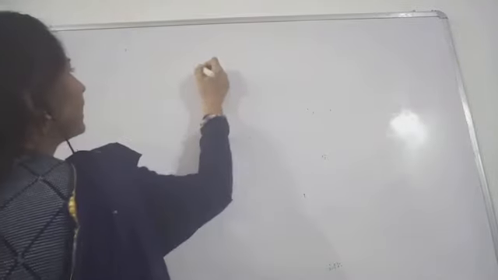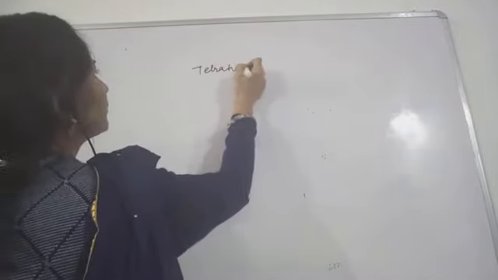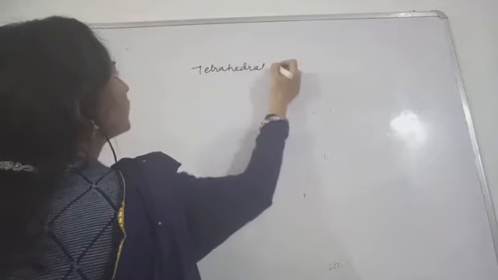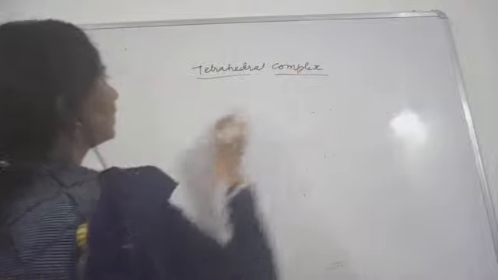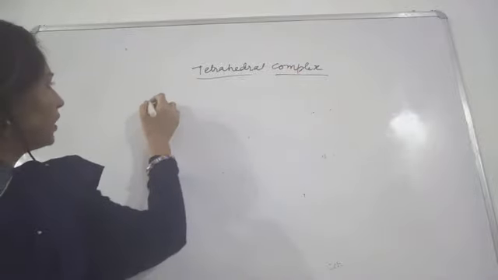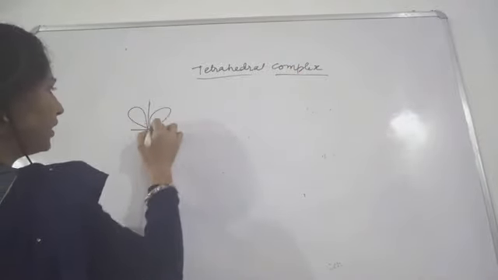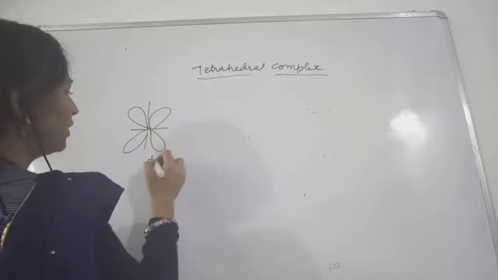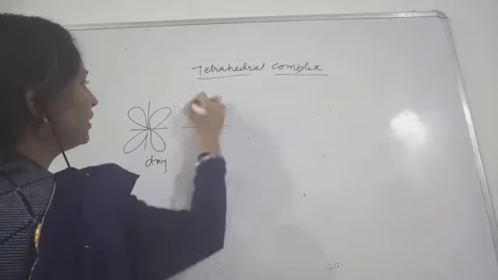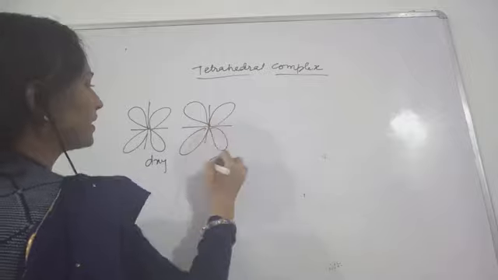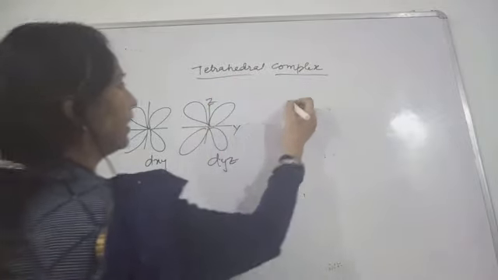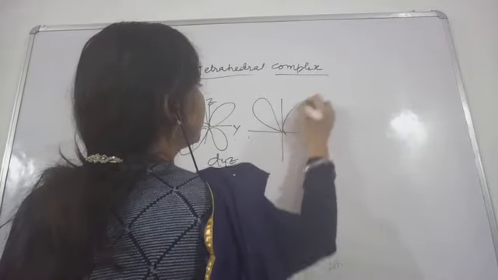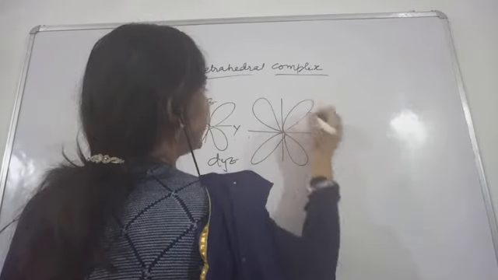Okay, tetrahedral complex. In this case, the 5 d orbitals, we have already discussed their shapes. This is dxy, this is dyz, this is zx, and the lobes are in between the axes.